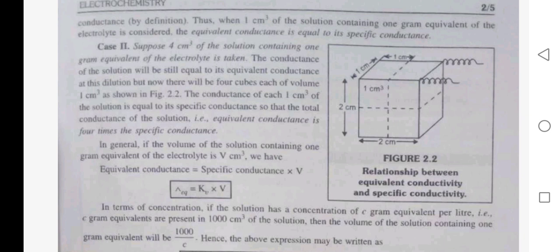now there will be 4 cubes each of volume 1 centimeter cube. The conductance of each 1 centimeter cube of the solution is equal to the specific conductance, so that the total conductance, the equivalent conductance, is 4 times the specific conductance. In general, if the volume of solution containing 1 gram equivalent of electrolyte is V centimeter cube, we have equivalent conductance equal to specific conductance into V. Lambda equals Kv times V.